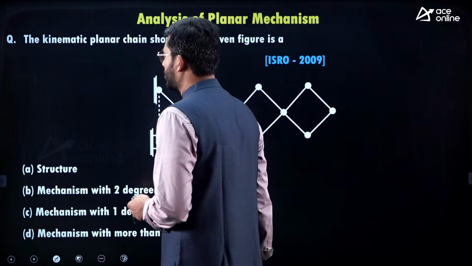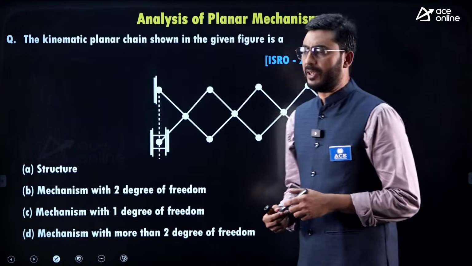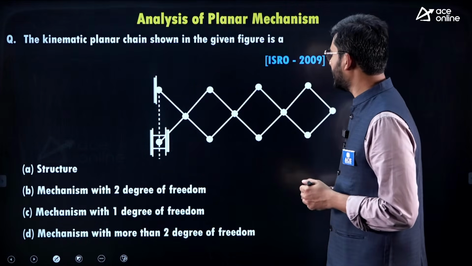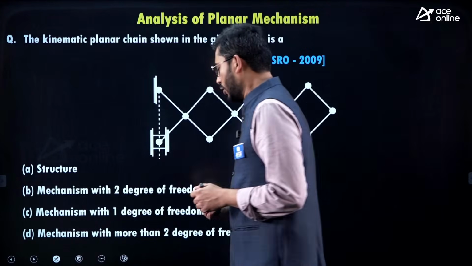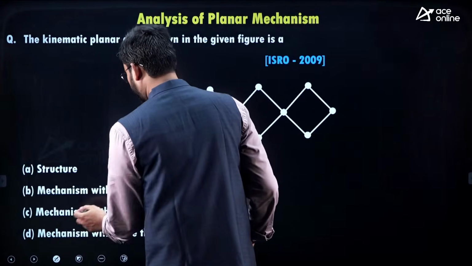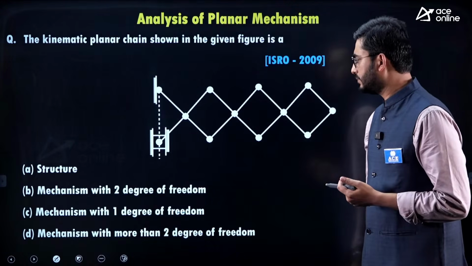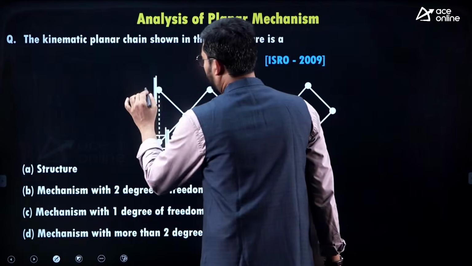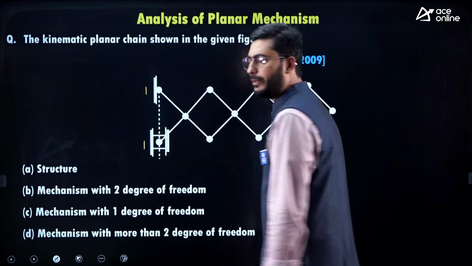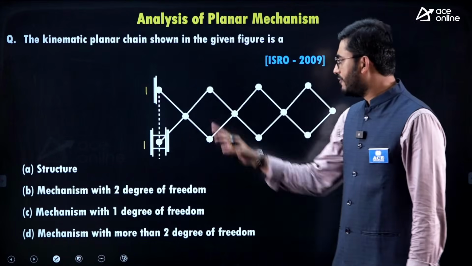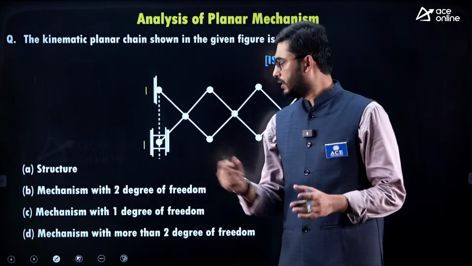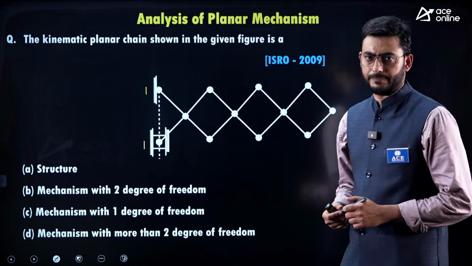So here is the first question. The kinematic planar chain shown in the figure is dash. Here, if you observe, they are asking us to calculate the degree of freedom. First, this would be link number 1. Wherever we find the fixed link, mark it as link number 1.